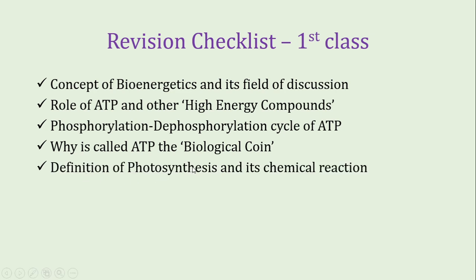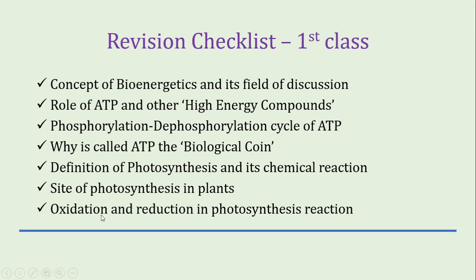Definition of photosynthesis and its chemical reaction: we have understood that 6 carbon dioxide molecules attach with 12 water molecules to produce 1 glucose molecule plus 6 water molecules plus 6 oxygen molecules. The site of photosynthesis in plants is the mesophyll tissue of leaves. Oxidation and reduction are performed in the photosynthesis reaction. In the photosynthesis reaction, oxidation and reduction both take place simultaneously. Carbon dioxide is reduced and the water molecule is oxidized.